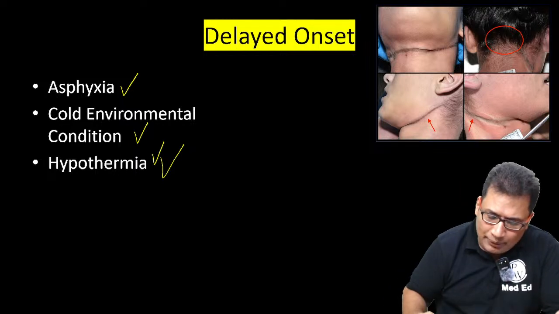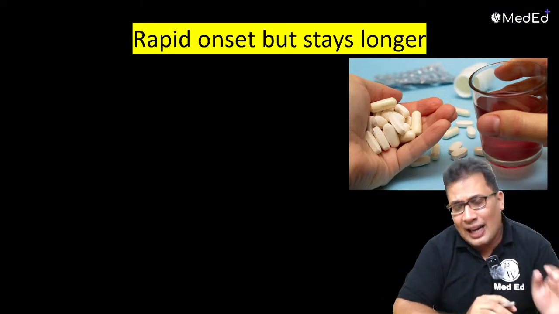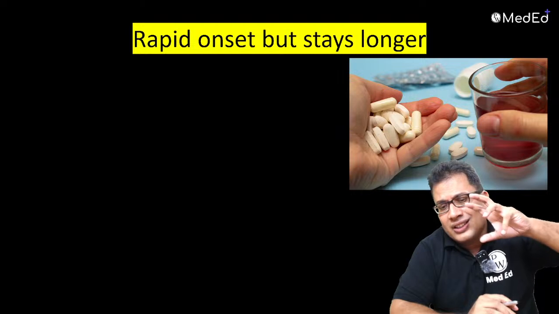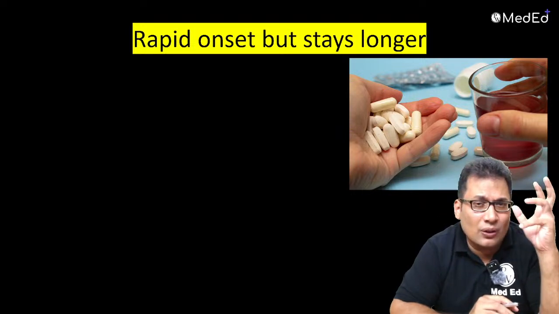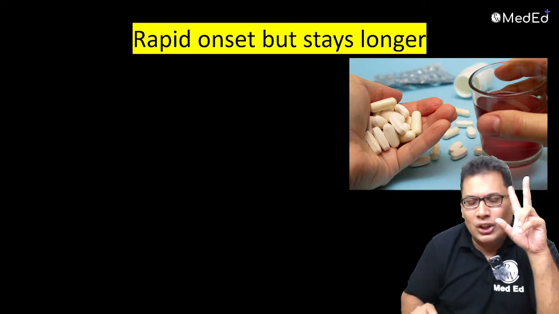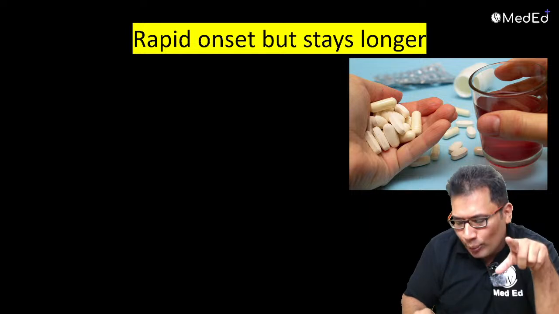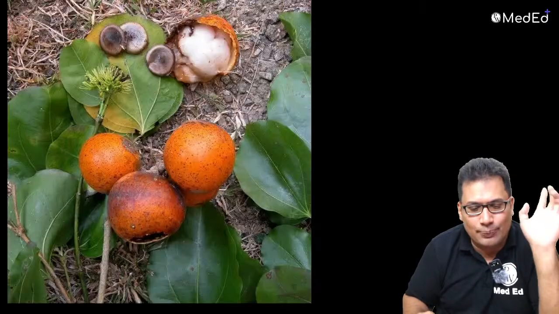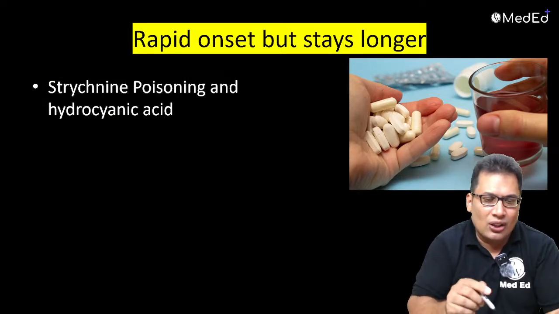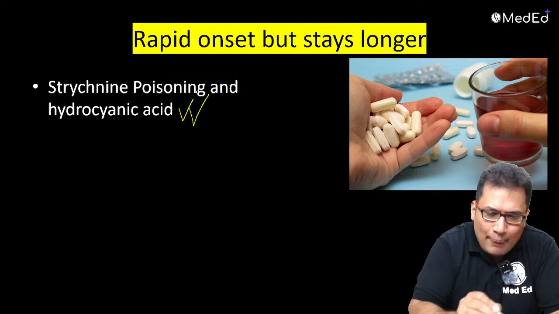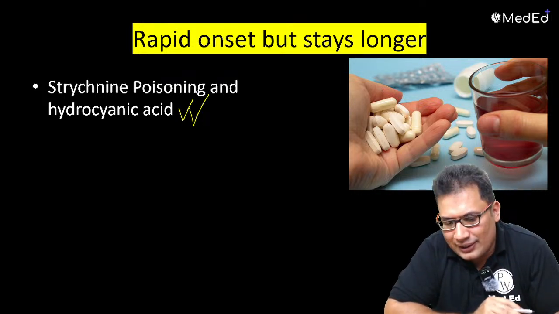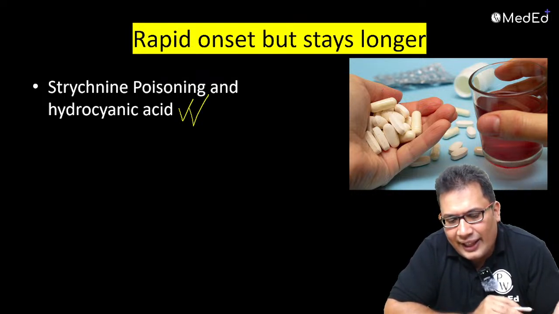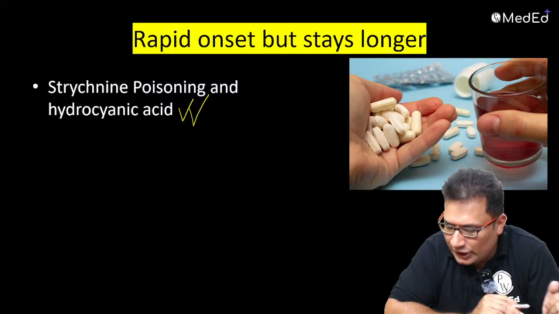Okay. Sometimes this can be asked: rapid onset but stays for a longer time. Your answer should be two conditions. One is cyanide poisoning and the second one is strychnine poisoning. Cyanide and strychnine both are causes of rapid onset of rigor mortis. Strychnine and hydrocyanic acid, cyanide poisoning.